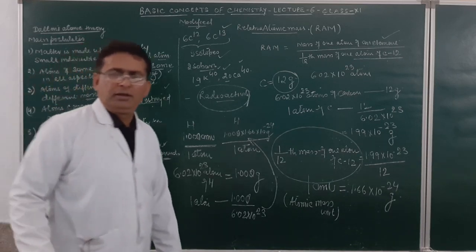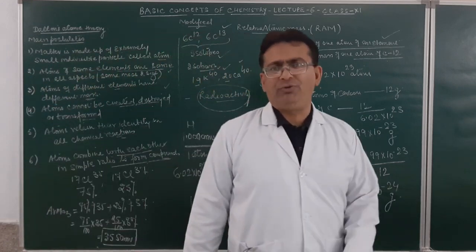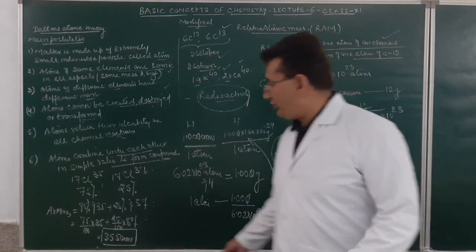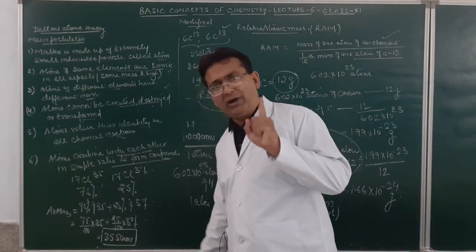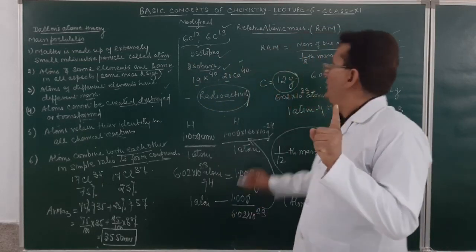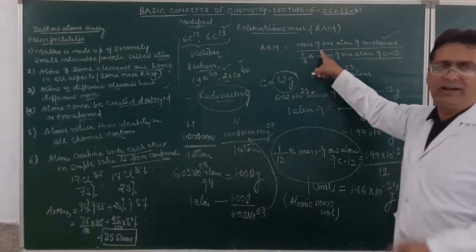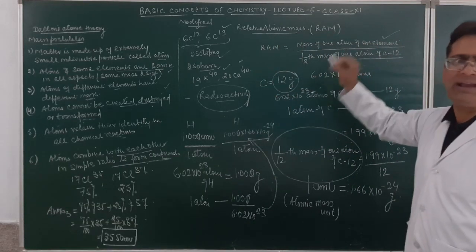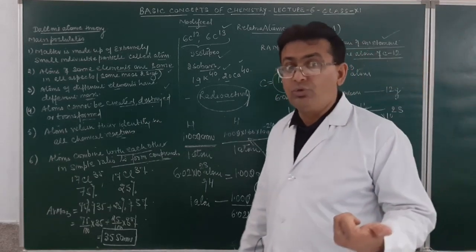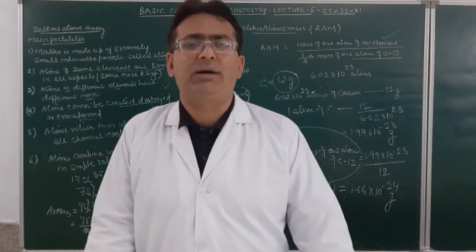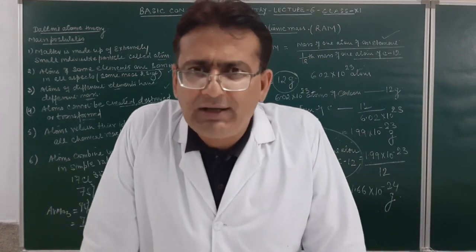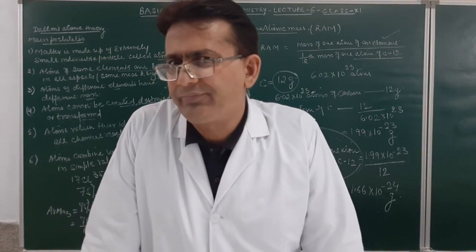Is it clear? Now this is the average mass of one atom of chlorine. The average mass of one atom of chlorine, how many times heavier it is as compared to 1/12th mass of one atom of carbon-12, is actually the relative atomic mass.